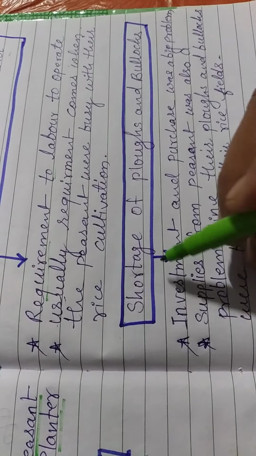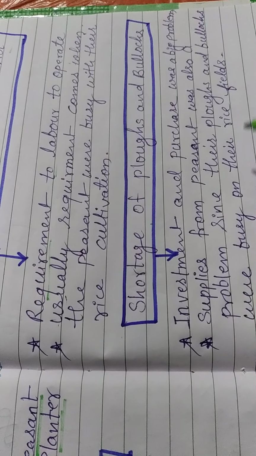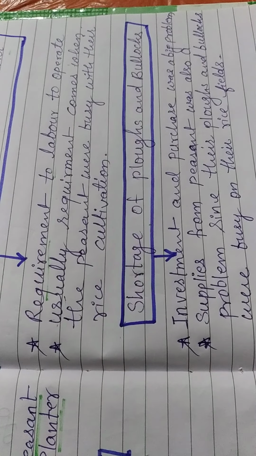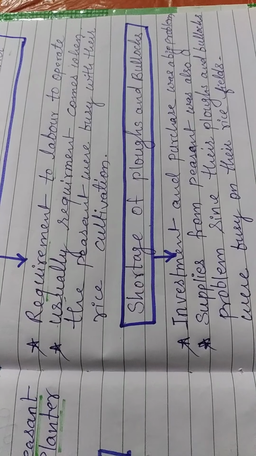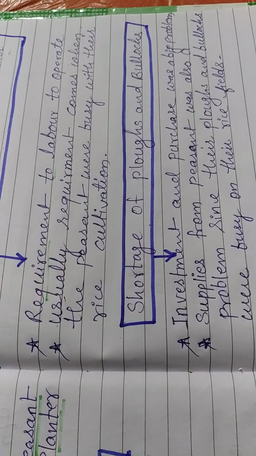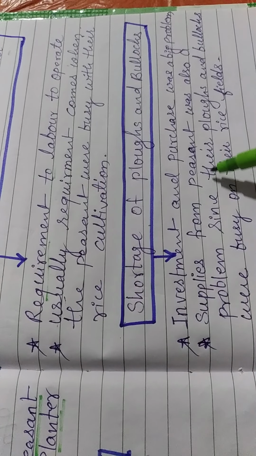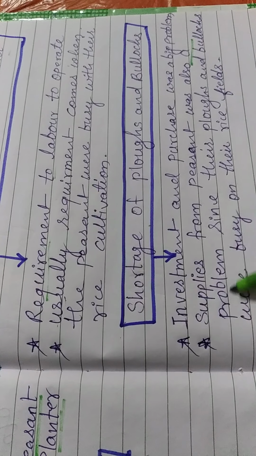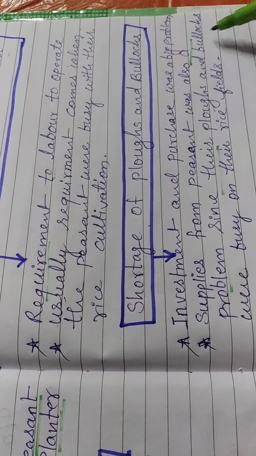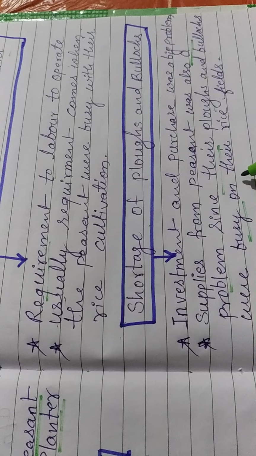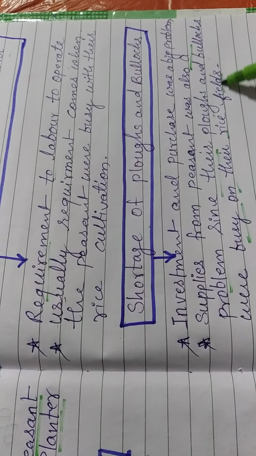The next problem is the shortage of ploughs and bullocks. Nij cultivation on a large scale also required many ploughs and bullocks. Supplies from the peasants were also a problem since their ploughs and bullocks were busy on their rice fields.